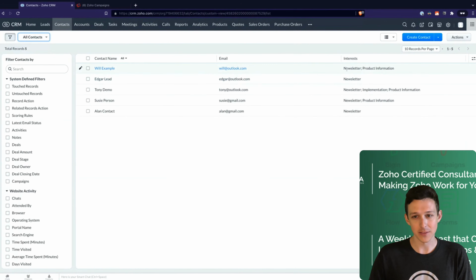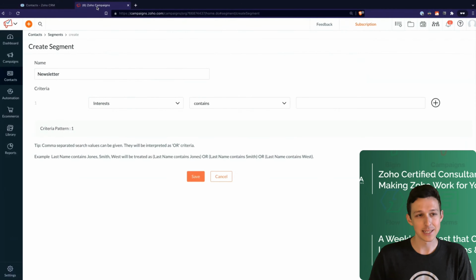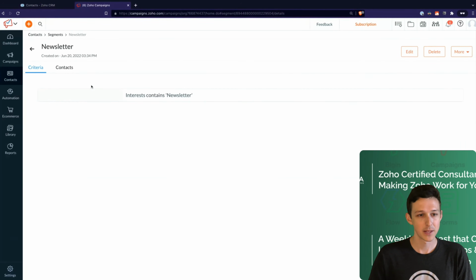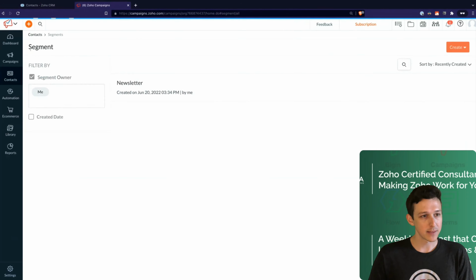Again, looking at our data on this side, while it can equal newsletter exactly, it could also equal newsletter and product information. And so to make sure that we actually capture everything that references newsletter, we'll use one of these contains options. And then we'll just say, if it does contain newsletter, consider that part of this segment. Now looking at the menu option here, it's been created. It's sitting here ready for us to use.